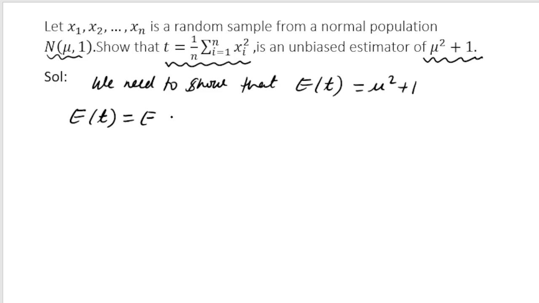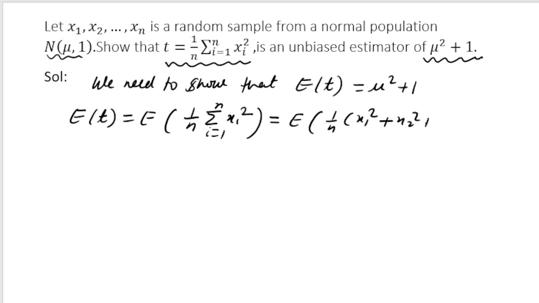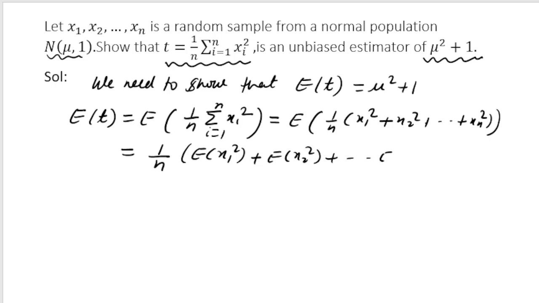That is equal to expectation of 1 by n into summation xi square, i varies from 1 to n. So basically this is expectation of 1 by n, and for our convenience I am writing it as x1 square, x2 square up to xn square. And there is a property of expectation. So using the property of the expectation, it can be written as 1 by n into expectation of x1 square plus expectation of x2 square up to expectation of xn square. This is because of the property of expectation.